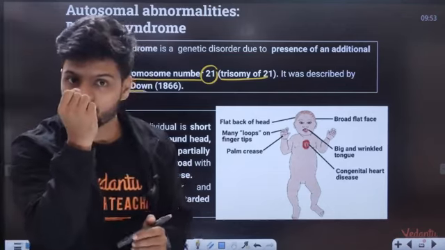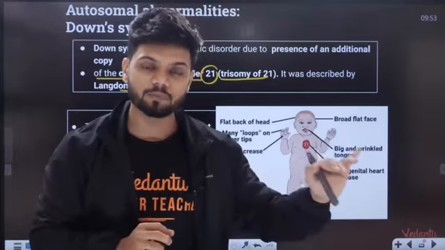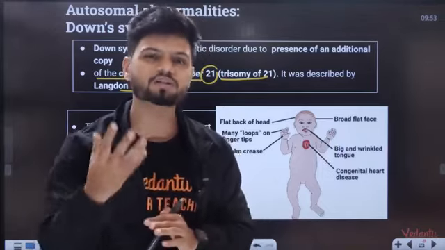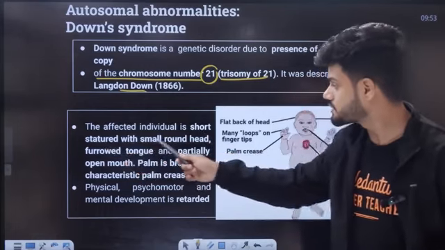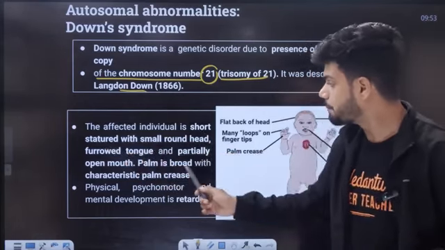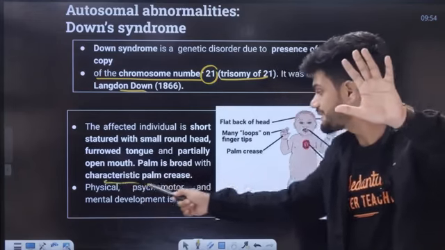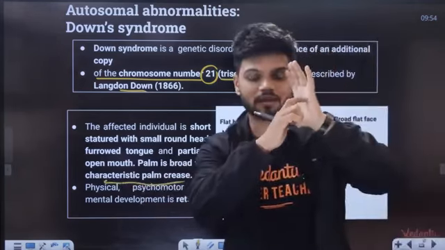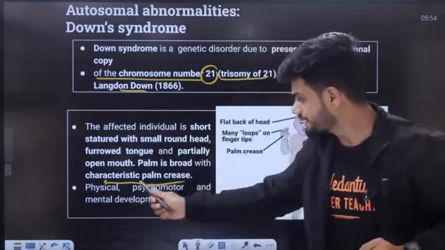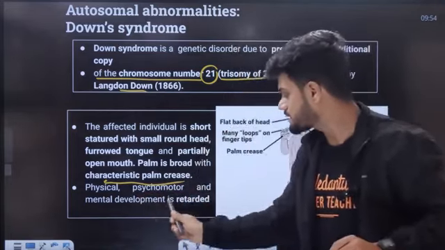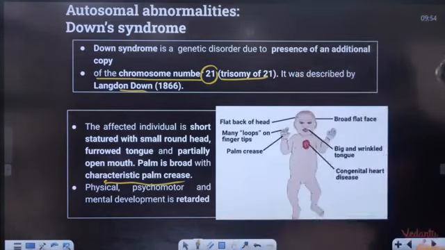What happens because of one extra chromosome here? Because of one extra chromosome at the 21st position, children have a short, small round head, furrowed tongue, partially opened mouth, a very broad palm, and palm creases, lines on the hand. Physical, psychomotor and mental development is completely retarded here. That's it, development does not happen. That is Down syndrome.